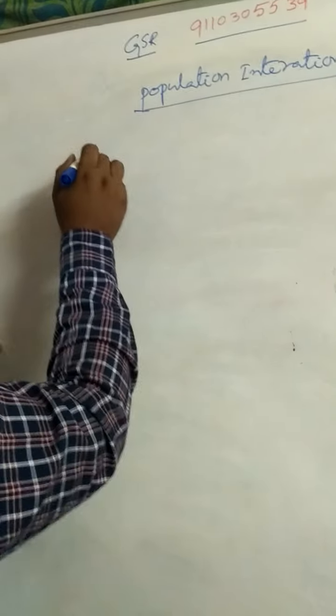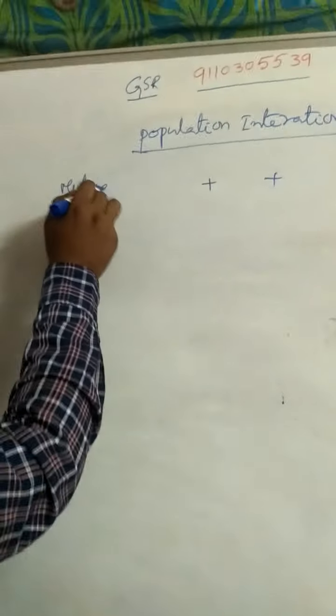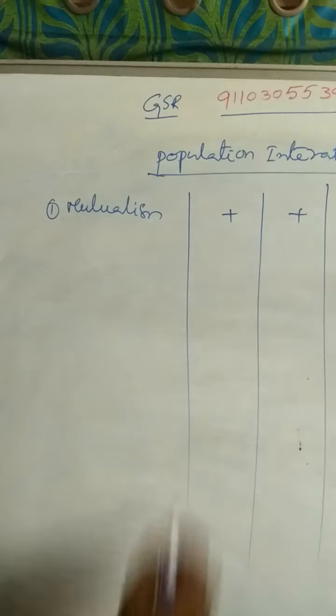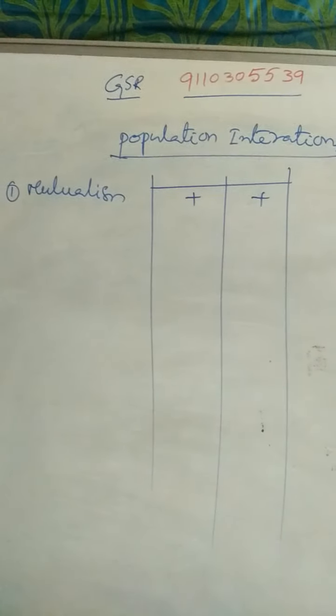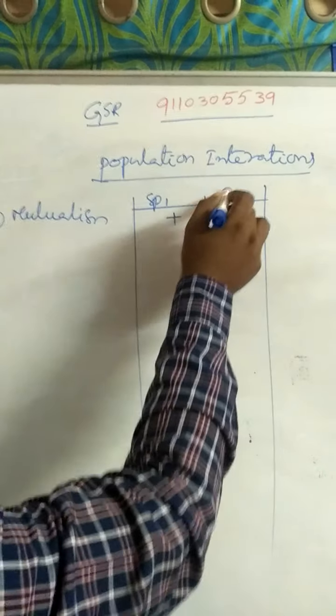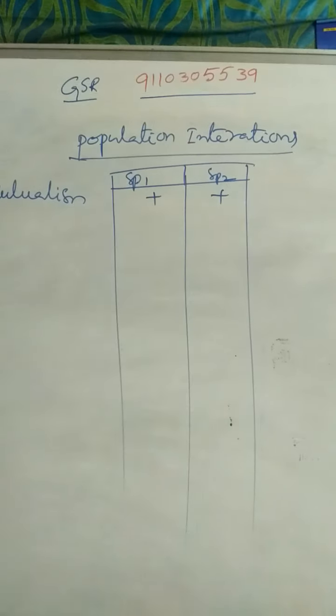There are different types of interactions. They are mutualism. First one is mutualism. Mutualism is an interaction in which both species 1 and species 2 get benefited.